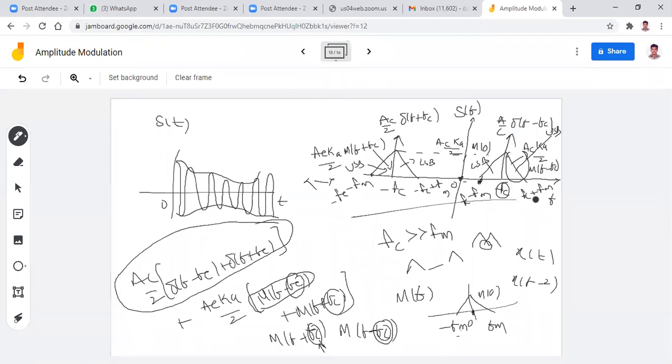What is the higher cutoff frequency here? FC plus FM. What is the lower frequency? FC minus FM, right? Suppose if you go for negative frequencies, the higher frequency is minus FC plus FM, and the lower frequency is minus FC minus FM. Here bandwidth is nothing but the difference between these two. Simple.